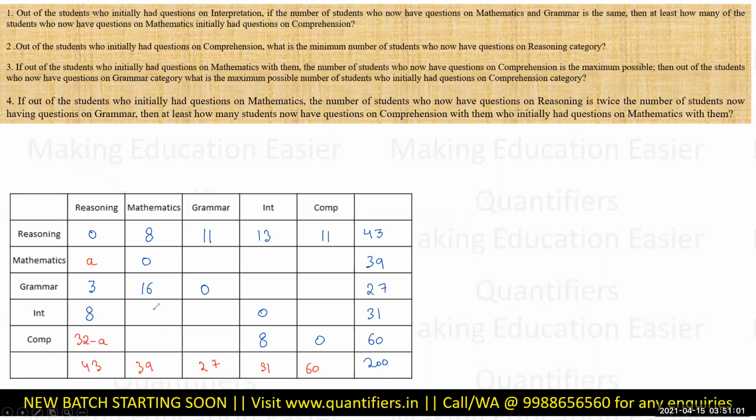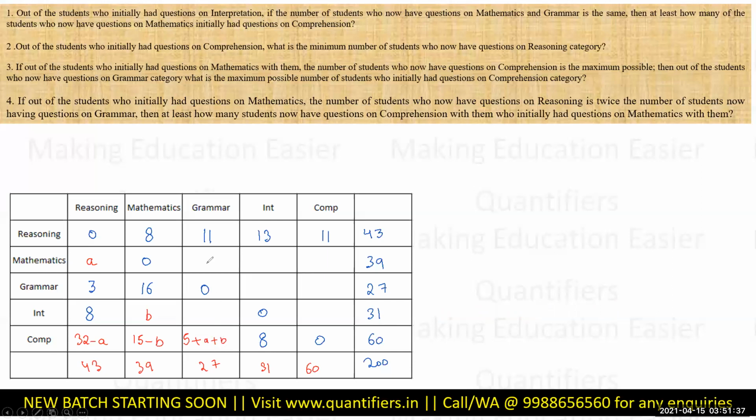Right. Similarly, these are the two things. I will assume one, I will derive second. Let us say this is B, 24. This would be 15 minus 1. Now this row, the last row of comprehension has only one place left. So how will I use this? 60, that was the total, minus the share of reasoning, the share of math, and the share of interpretation, right? So this will give me 32, 15, 47 plus 8, 55, 5 minus A minus B, so it would be plus A plus B, right?